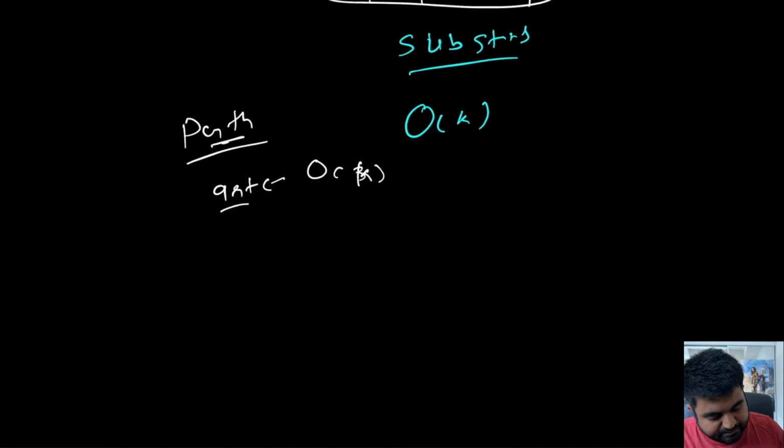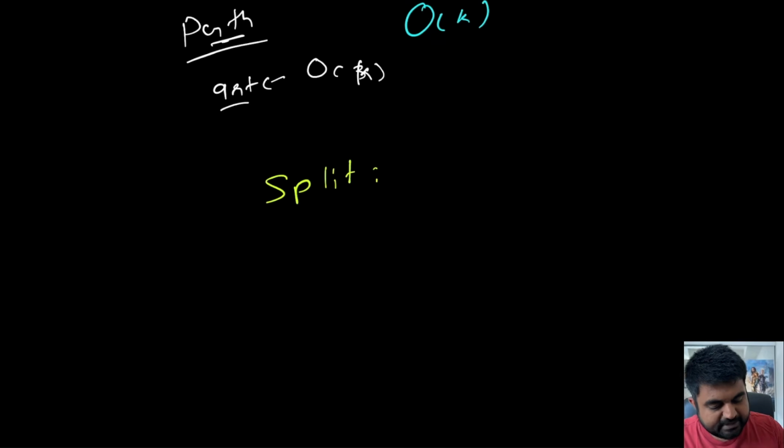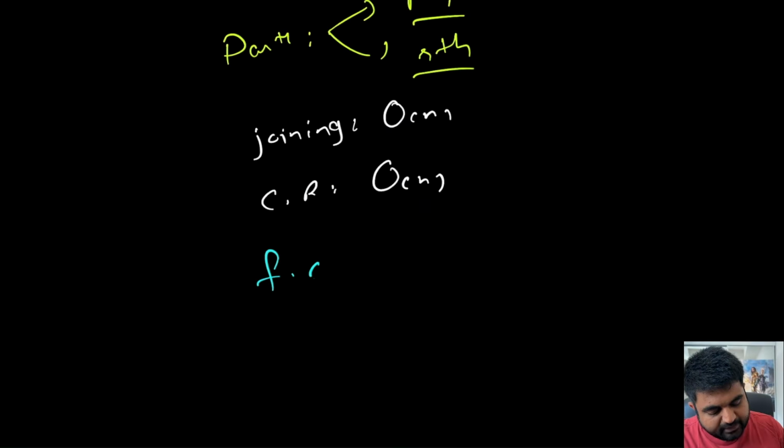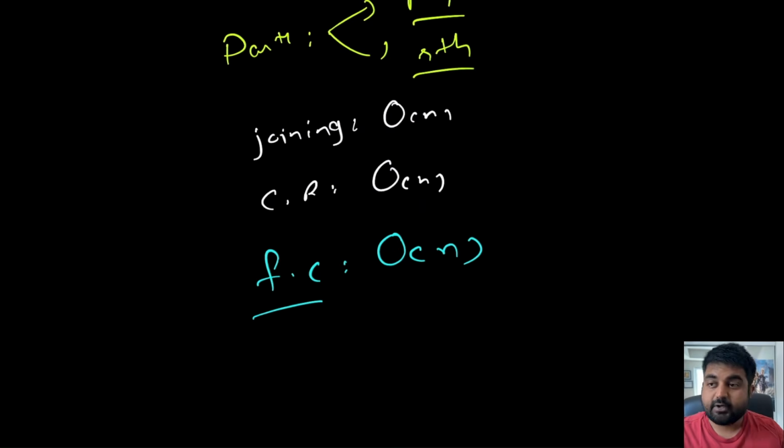In the same way, we can split an existing string, and this splitting is typically done in big O of n time, because overall the total number of characters remains the same. Finding any particular character can also be done in big O of n time, because we need to iterate over every single value to make sure whether that character exists or not. So these are some of the common operations that we usually do with strings.